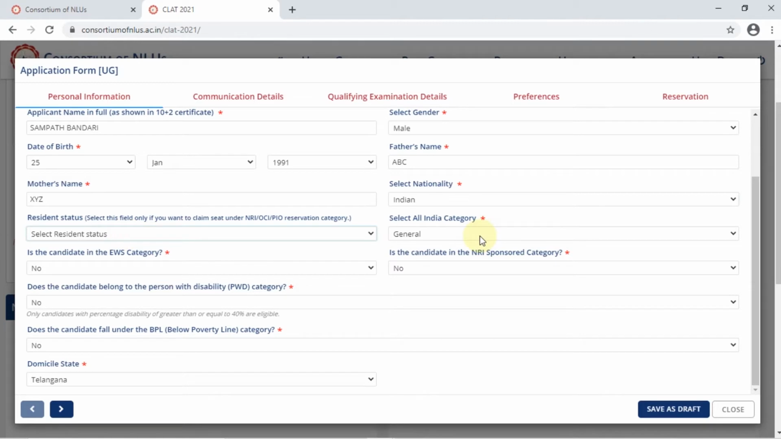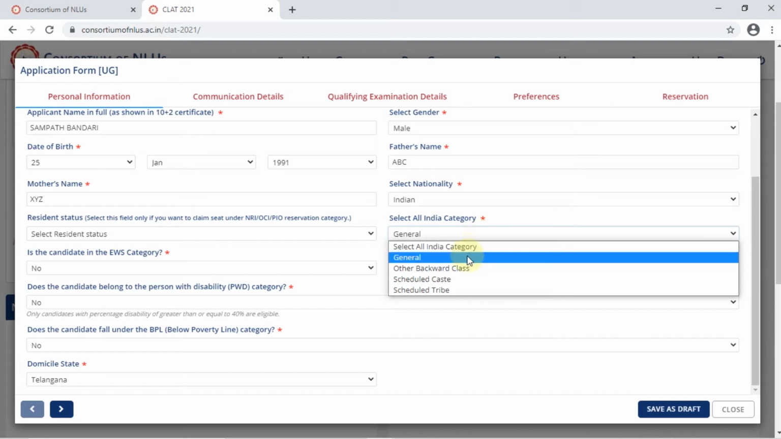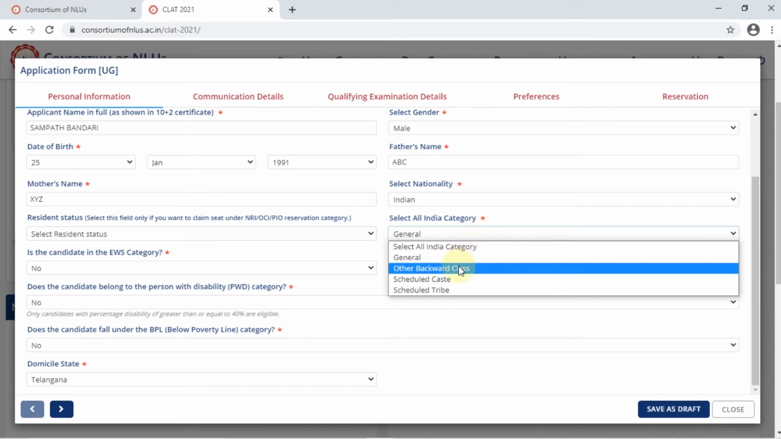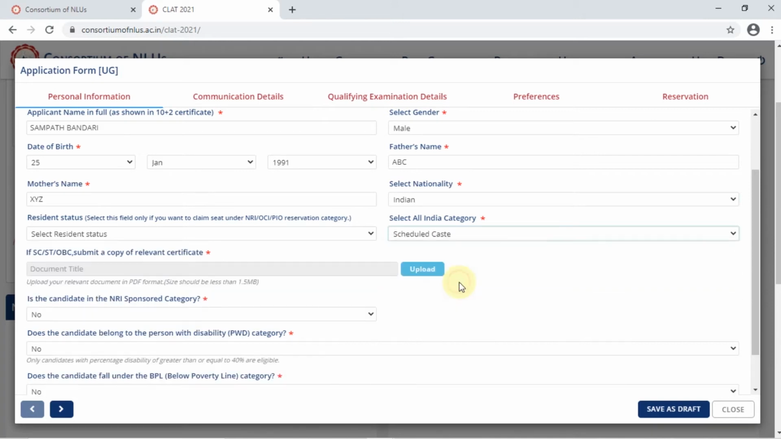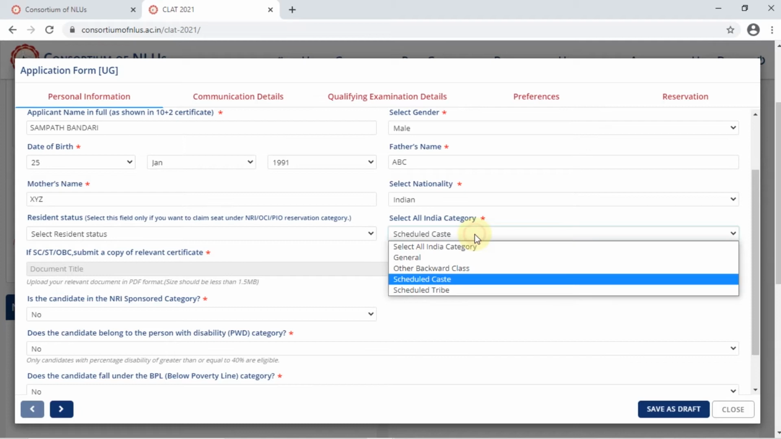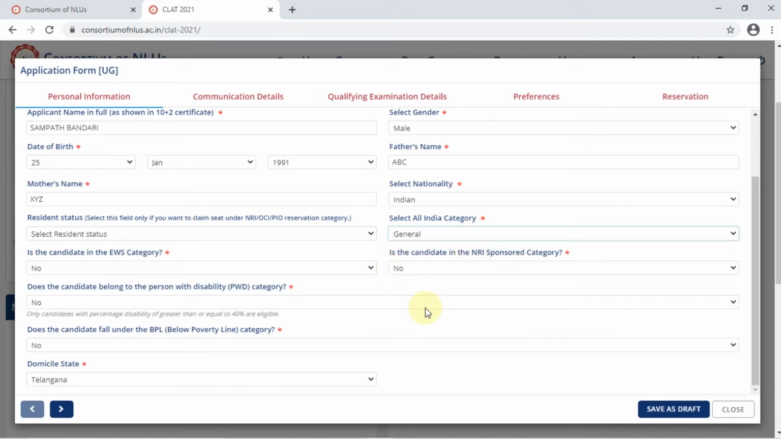Right, all India category, this is again another very important thing that you have to pick. So I have picked the general category here. In case you are claiming the seat in any of the other categories like OBC, SC or ST, ensure you pick up that one. For example, if I select the SC category here, you see a separate tab opening up where you have to submit or upload a copy of the relevant certificate. So in case you have selected an SC or an ST or an OBC category, another option will open up where you have to upload the relevant document, right? So since I'm selecting general here, I do not have that option anymore.